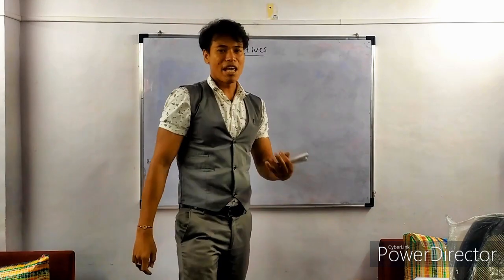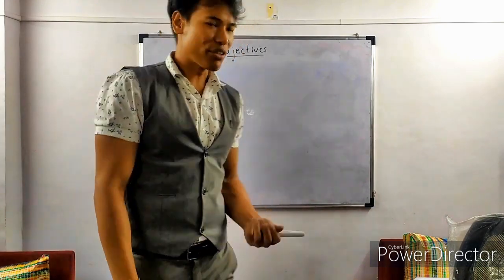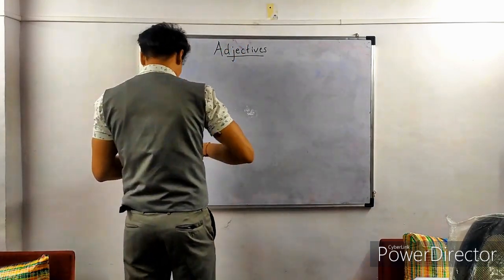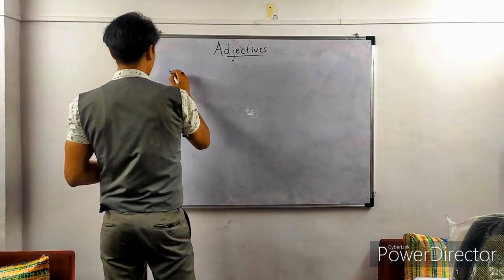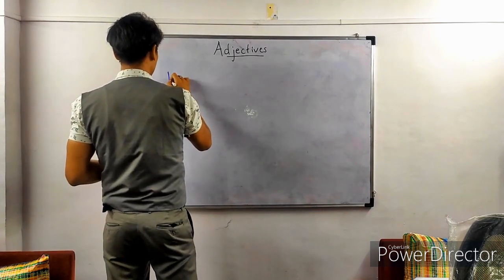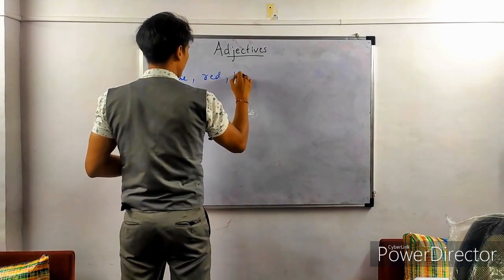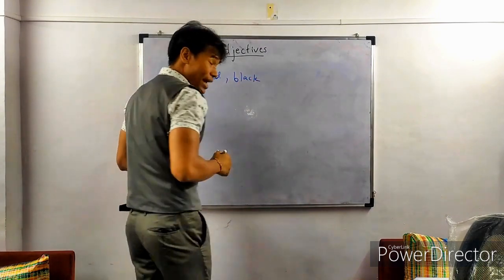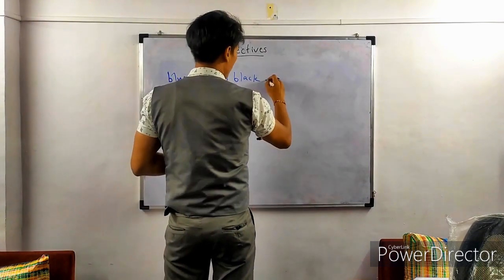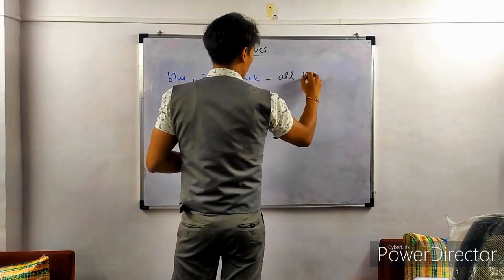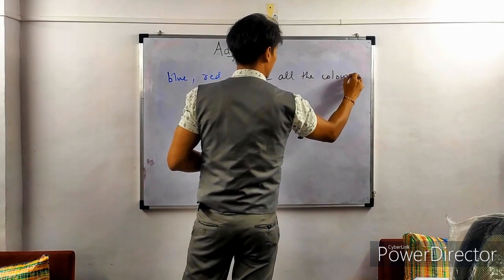So we'll look at some examples of some common adjectives. We have, as we discussed, blue or maybe red, black. Basically, all the colors.